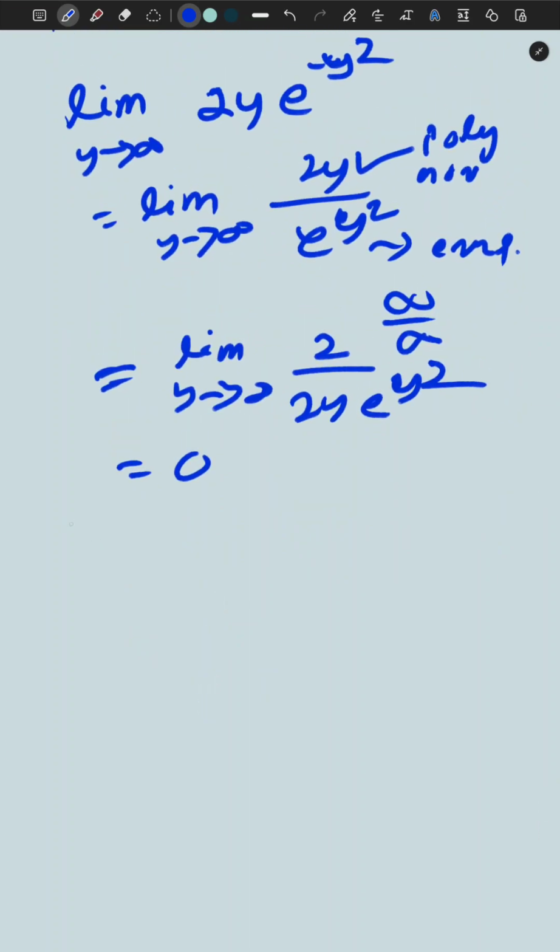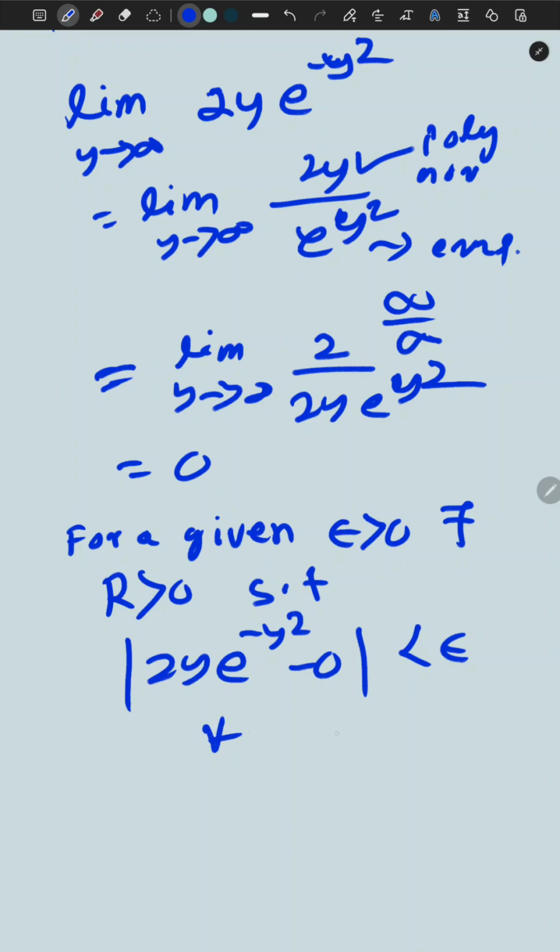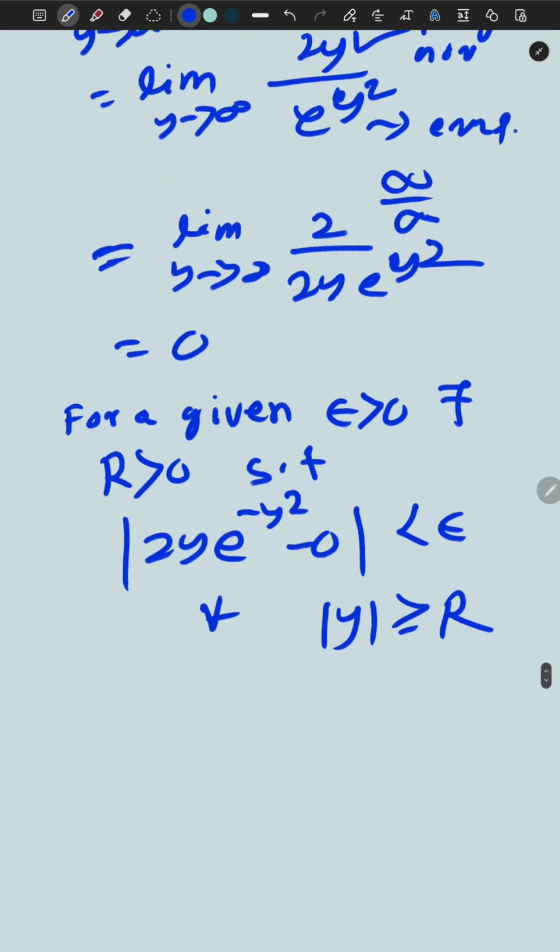For a given epsilon greater than 0, there exists a capital R greater than 0 such that |2y e^(-y^2) - 0| < epsilon for all |y| >= R. This is the definition of the limit at infinity.